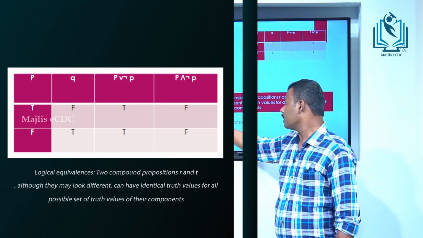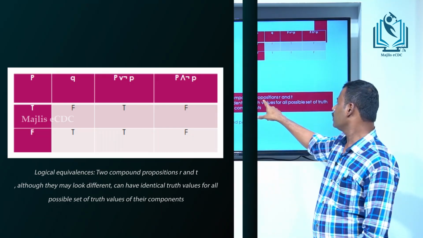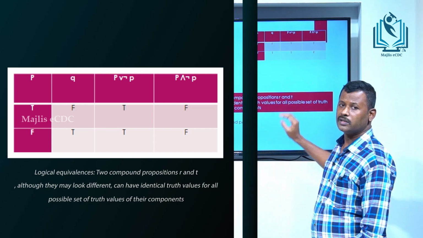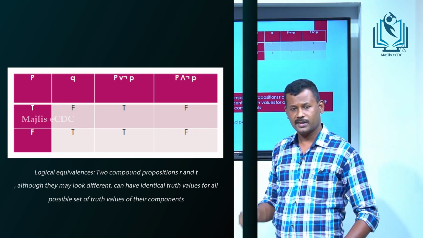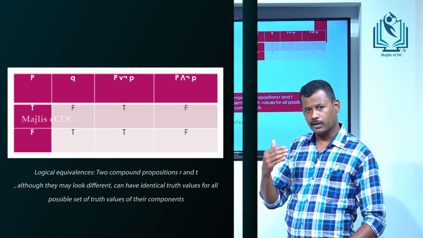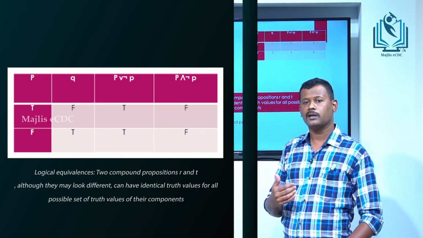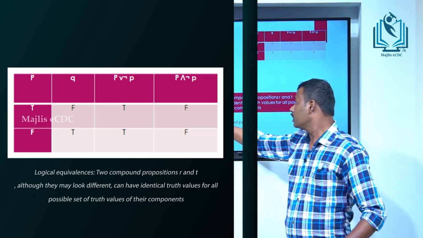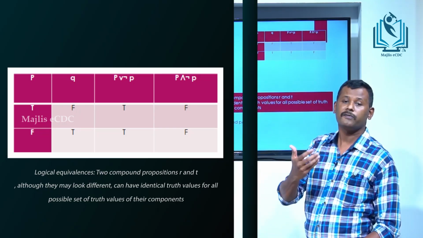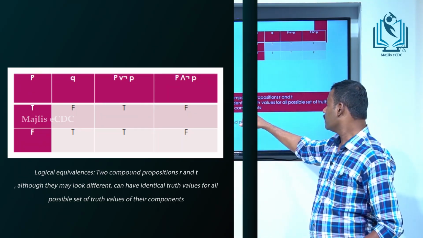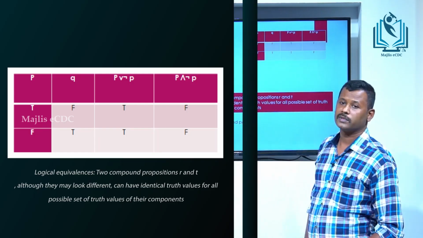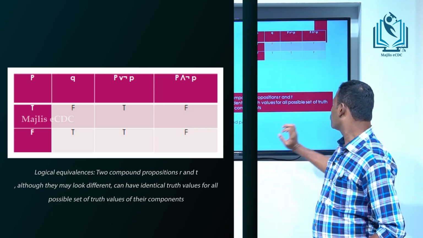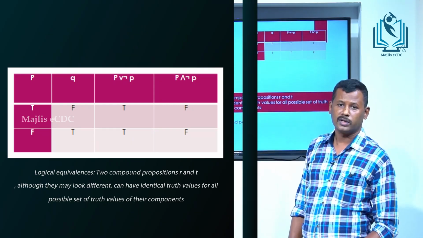And logical equivalences. Consider two compound propositions R and T. R is a compound proposition, T is also a compound proposition. Although they may look different, they can have identical truth values for all possible truth values of their components.